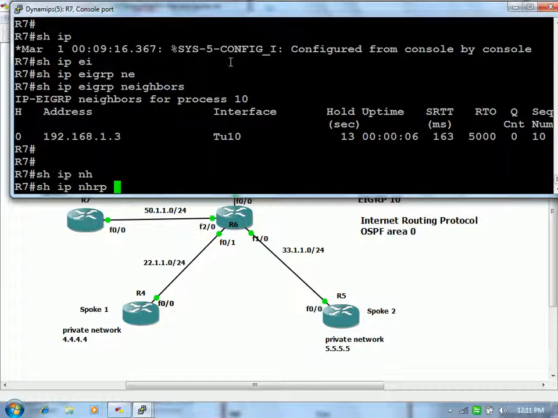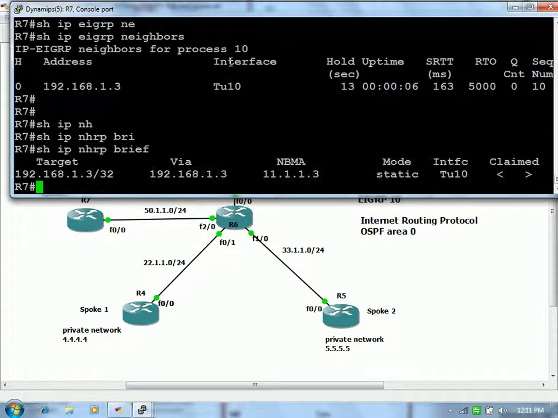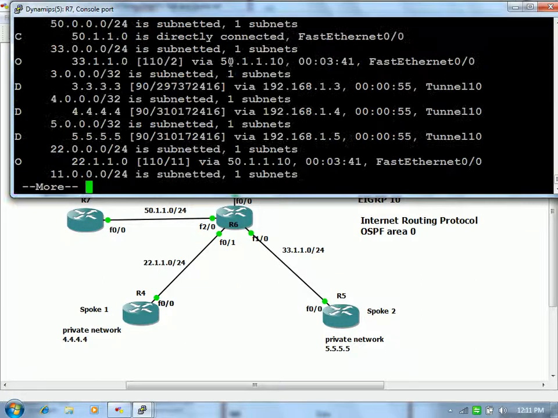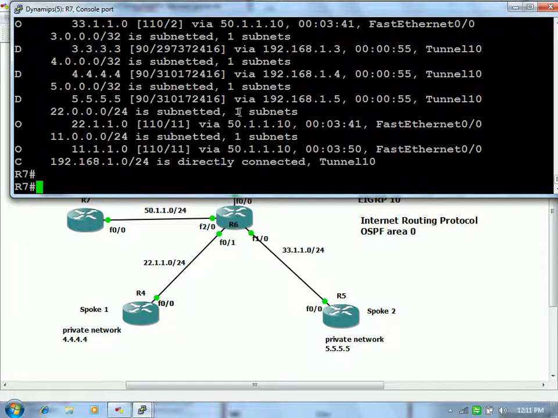Now still, you should not have more than one NHRP entry at the same time, but you should have all the routing information. See, 5 network, 4 network, 3 probably, yeah, see, right? Now let's try to ping 5.5.5.5, which is the private network of another spoke.